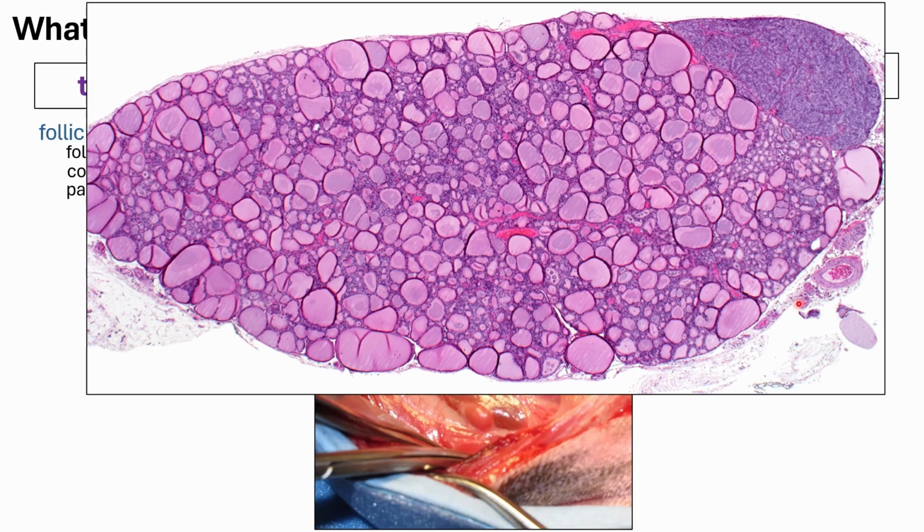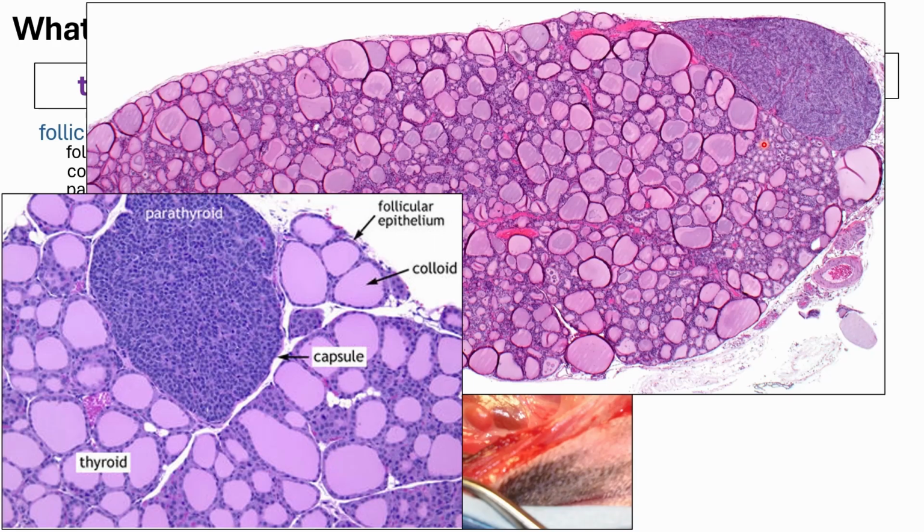Here you can see your thyroid gland and your parathyroid gland, and in this case it seems like an external type of parathyroid gland, because otherwise you would see this structure embedded somewhere in between. Here you can see that the thyroid gland is composed of follicles, and in between these follicles you have the parafollicular cells. If we zoom in, it would look like this.